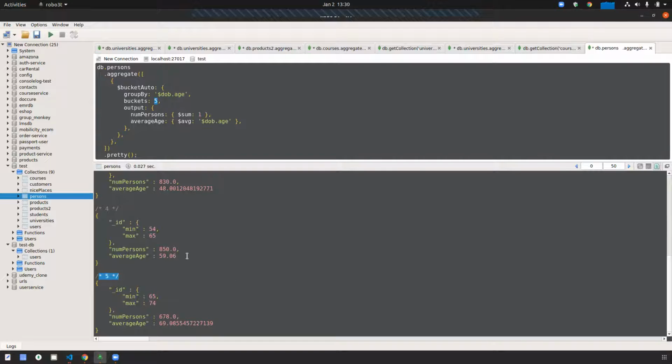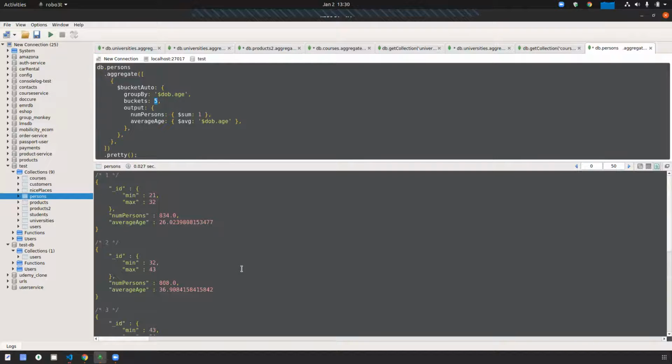Okay, only 5 results would be given. It means the records are already being calculated and divided by 5. That's why they are giving ranges like 21 to 32, 32 to 43 that way. They are already calculating automatically.